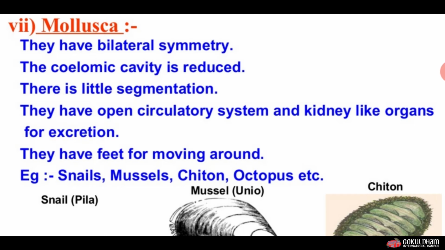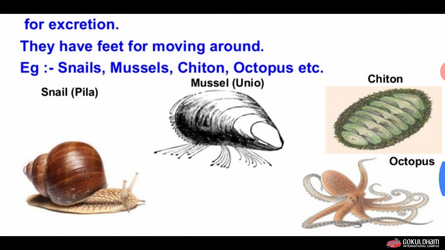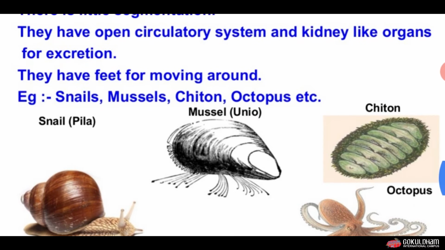They have an open circulatory system and a kidney-like organ for excretion. They have a foot for moving around. The examples of Mollusca are snail, chiton and octopus.